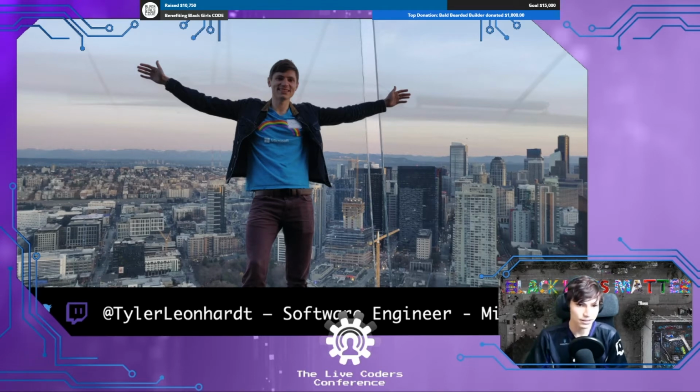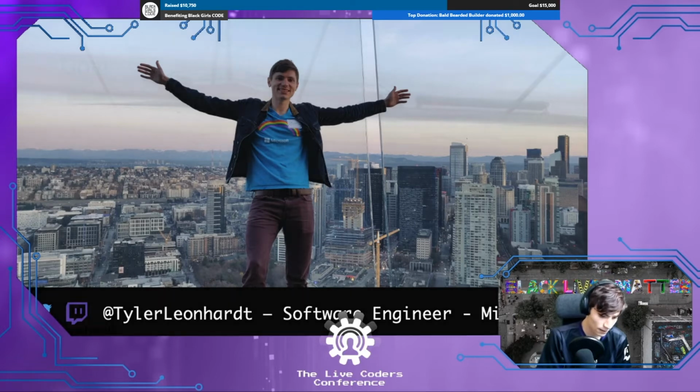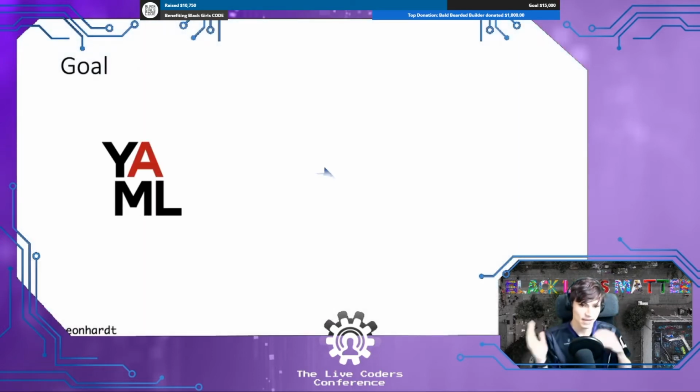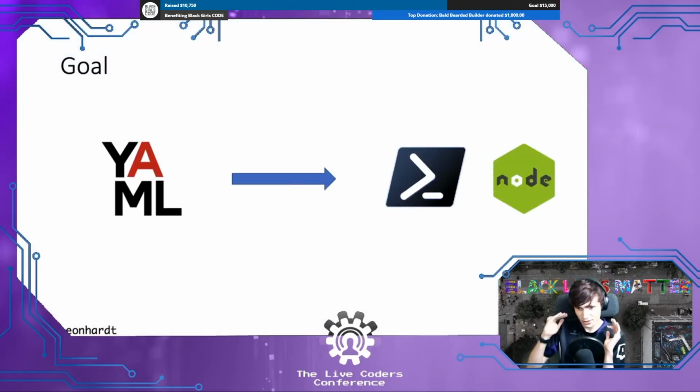Today, our goal is to do one thing. We're going to take some YAML and we're going to turn it into a couple of different languages. One is PowerShell script because I'm on the PowerShell team, but also some TypeScript. And I'm going to tell you how we're going to do that.